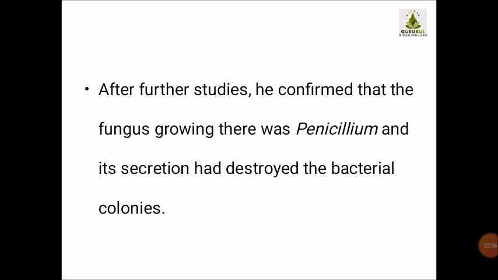When he studied this further and did research continuously for a long time, he confirmed that the fungus which had grown was actually penicillium, and its secretion had destroyed the bacterial colony.